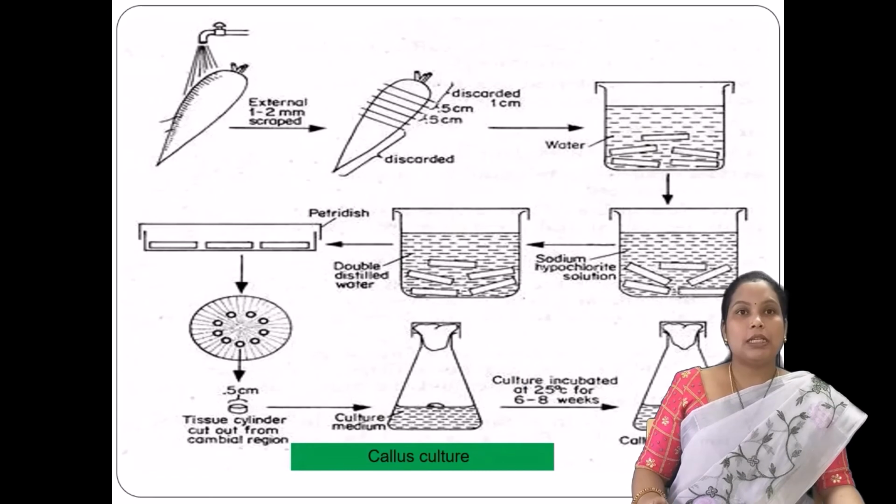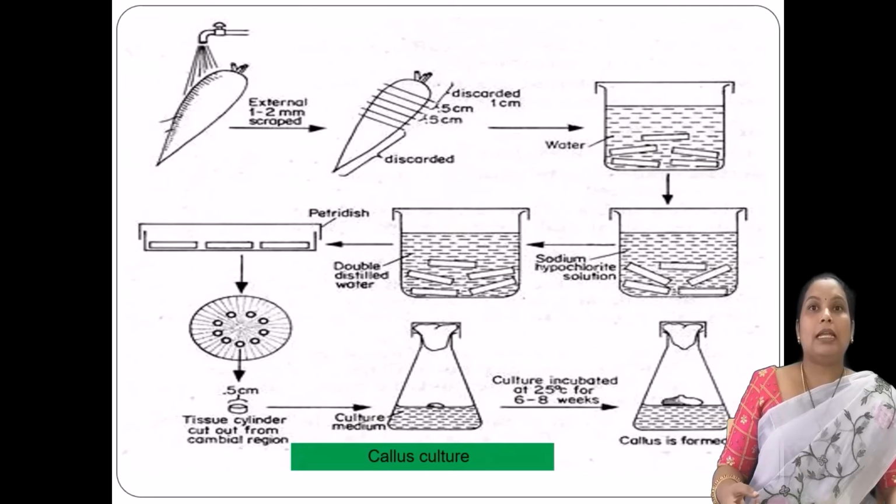Here is the schematic representation of the callus culture. Whatever I have explained, that is in the schematic way. First you will be taking the plant segment that should be sterilized, then that should be placed in the sterilized solution, then that should be placed in the culture medium, which is going to develop a callus. And after the formation of the callus, that callus should be cultured. That callus should be subcultured. The subculture is nothing but the transfer of culture into a fresh medium.